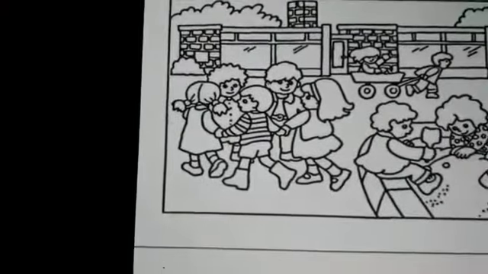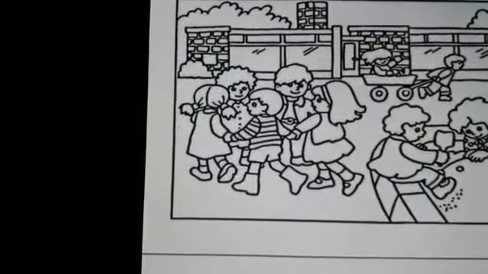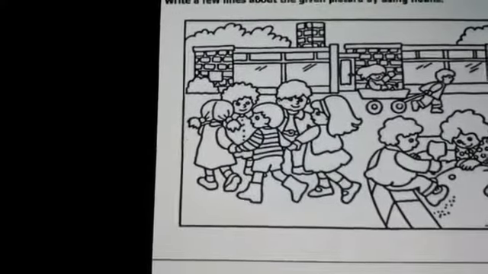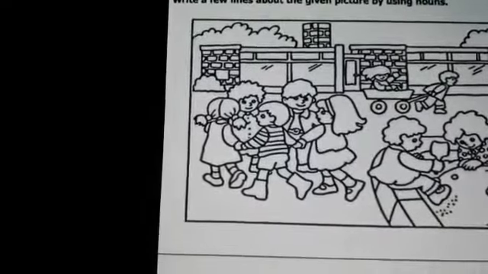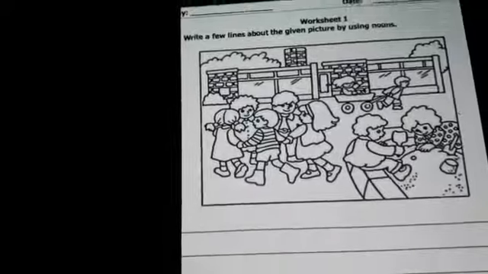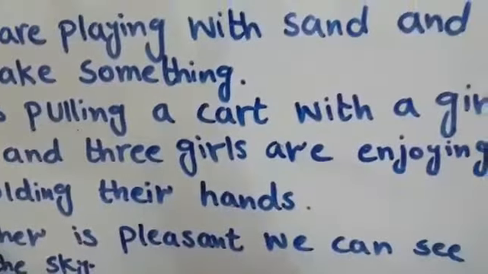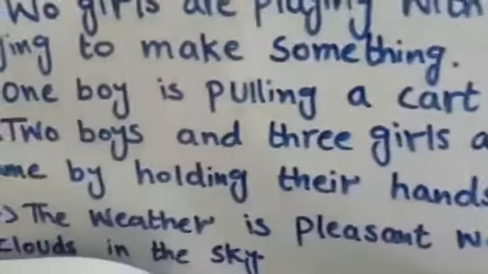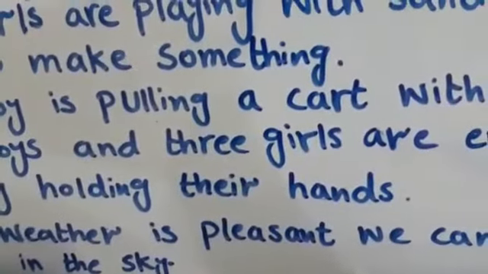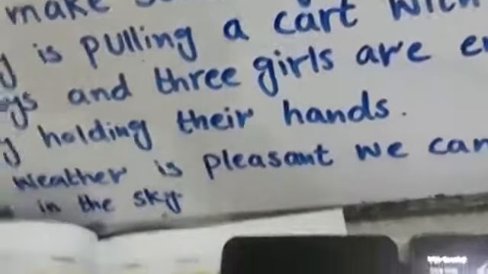Okay. Again, what can you see? Two boys and three girls are enjoying a game by holding their hands. They are playing a different game. Clear?